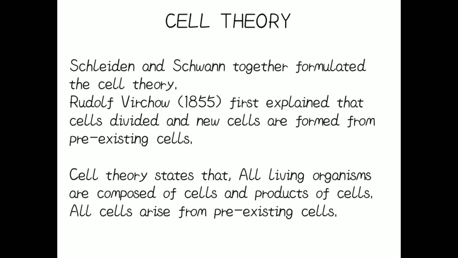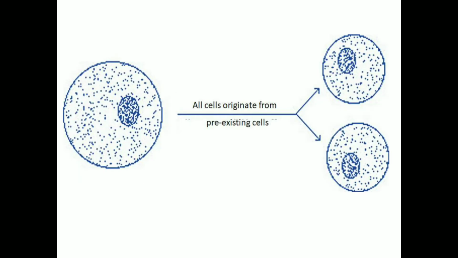In cell theory, we know that Schleiden and Schwann together formulated this cell theory, and Rudolf Virchow in 1855 first explained that cells divide from pre-existing cells only. So cell theory states that all living organisms are composed of cells and products of cells. That is, all living cells arise from old or pre-existing cells. So this is the cell theory.